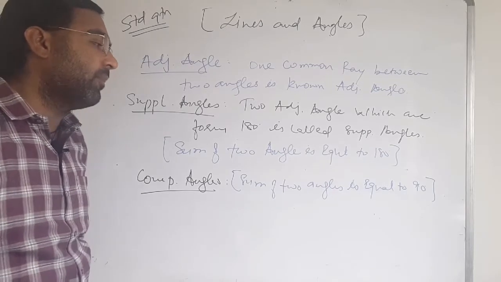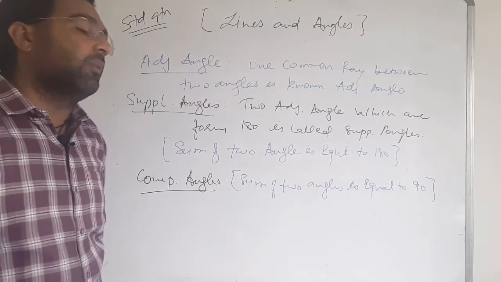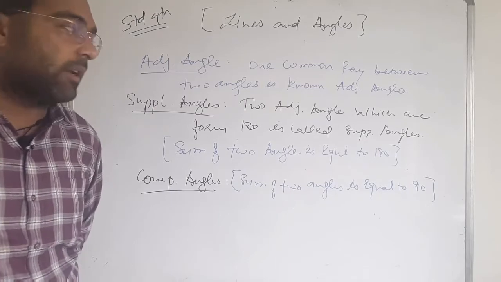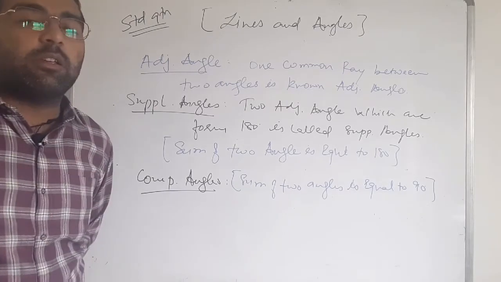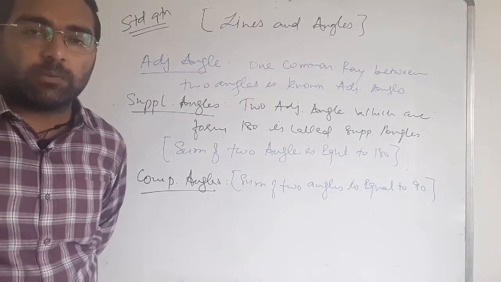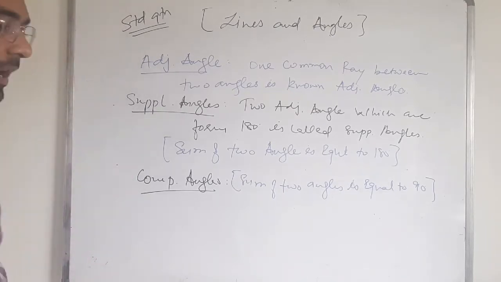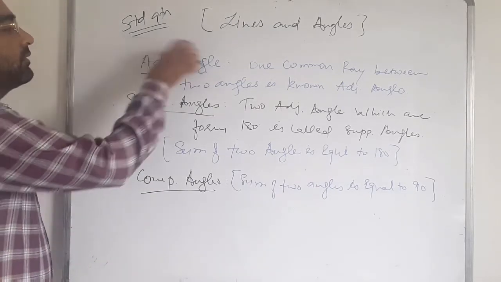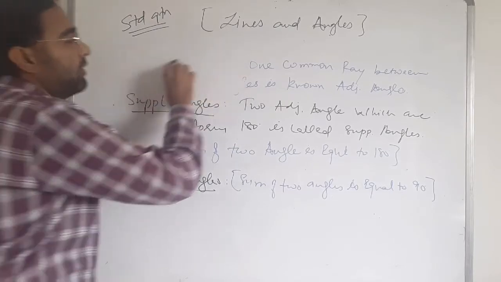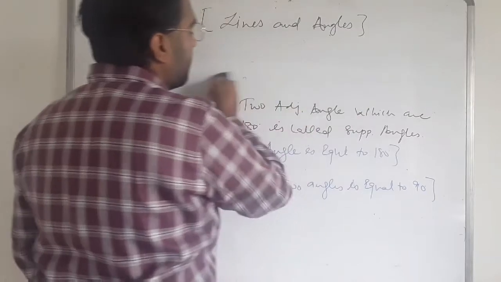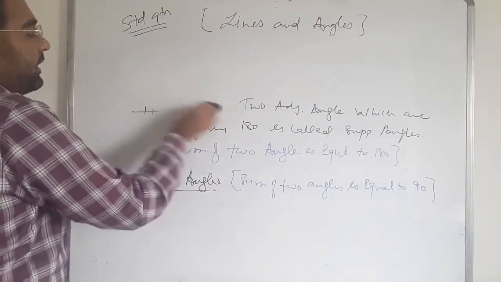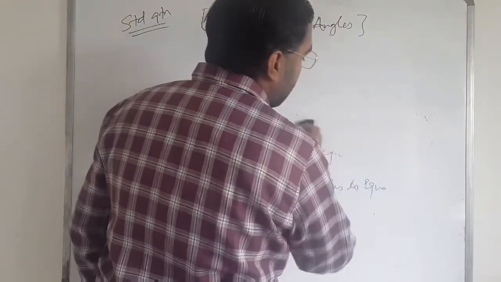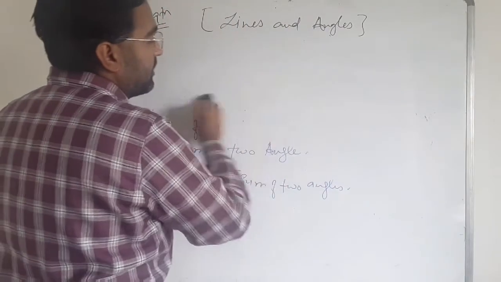Two adjacent angles which form 90 degrees are also called complementary angles. You have to write that too. Okay, clear? Now we have to move to the two main and major angles that you should know about: one of them is the linear pair of angles and the second one is vertically opposite angles.